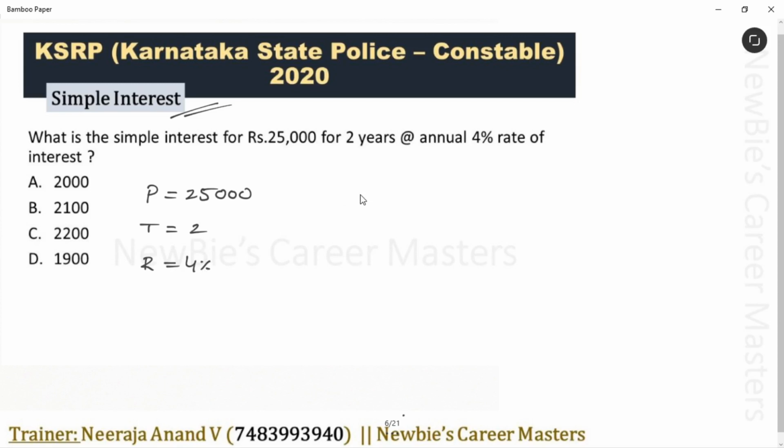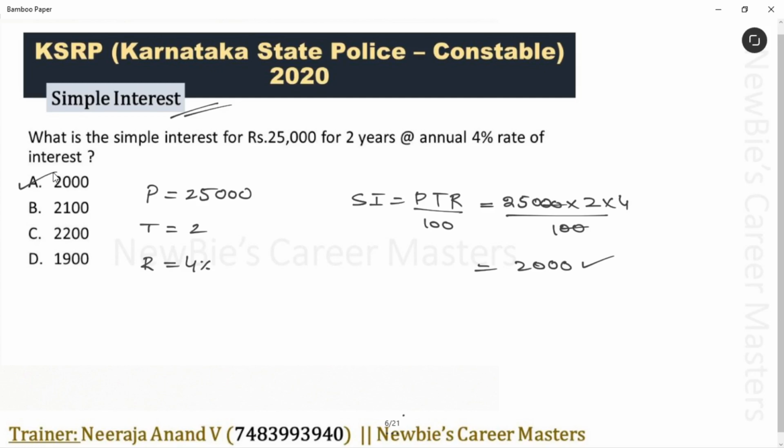And the formula for simple interest is SI is equal to PTR by 100. P value is given as 25,000. T value 2. R value 4 divided by 100. Just simplify this, get the answer. Remove common zeros. Okay. 250 into 2, 500. 500 into 4, 2000. This is the simple interest.